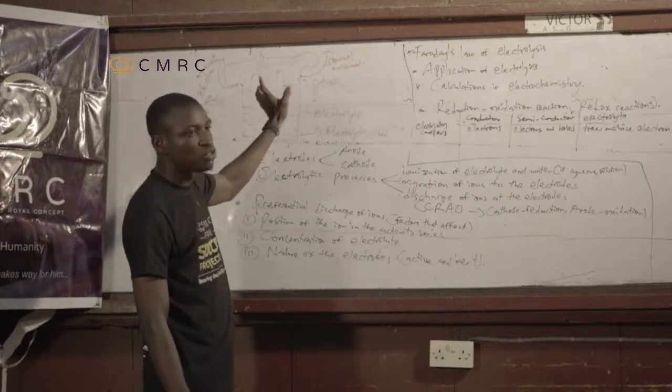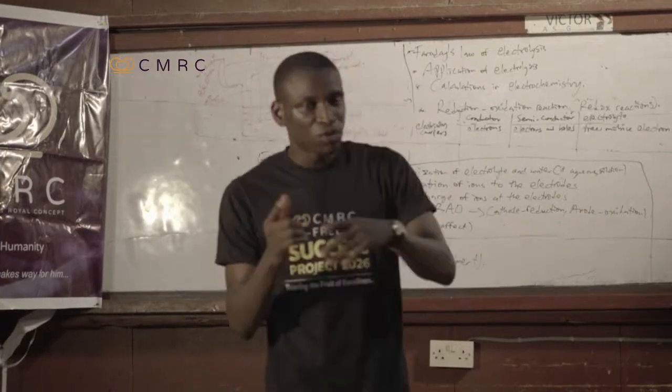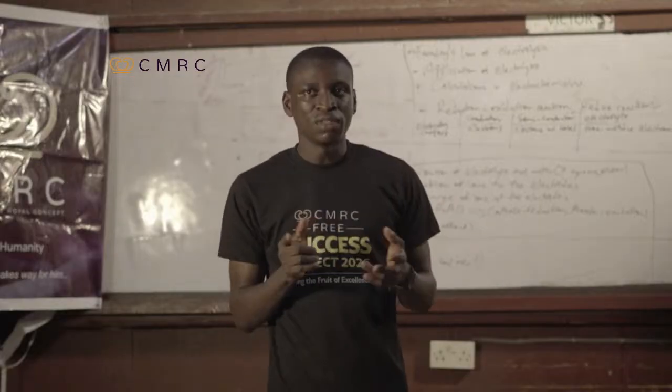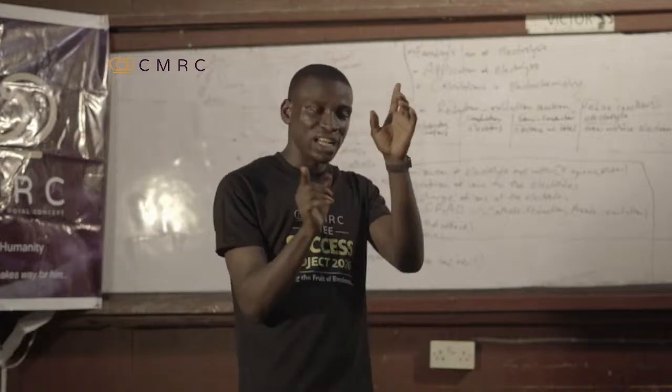Then we have the electrodes. Electrodes are the terminals that we have in a cell, whether electrochemical or electrolytic. And what do electrodes do? They help in the movement of ions and electrons throughout the cell.